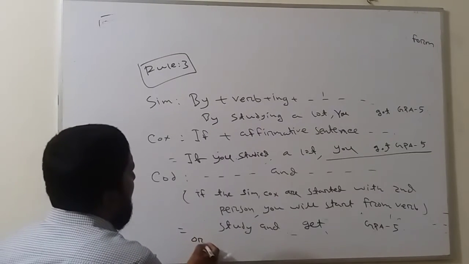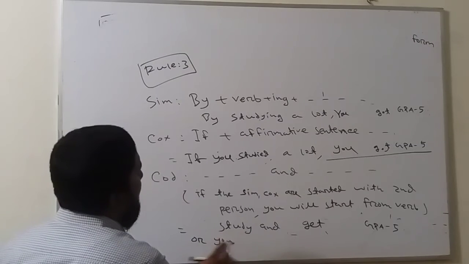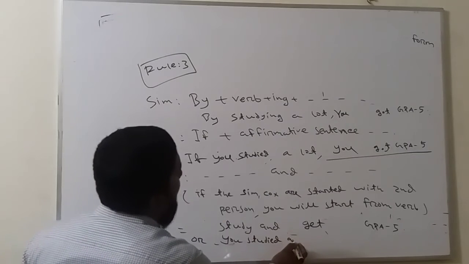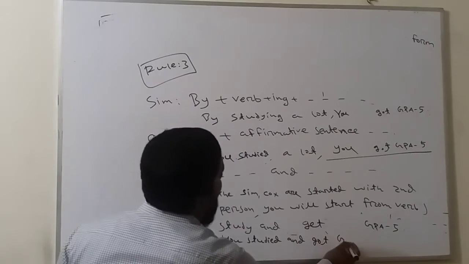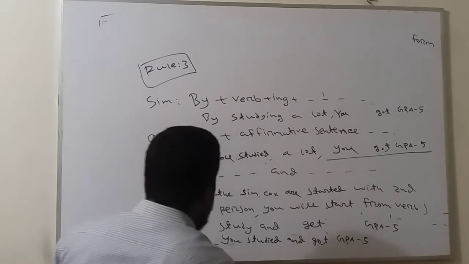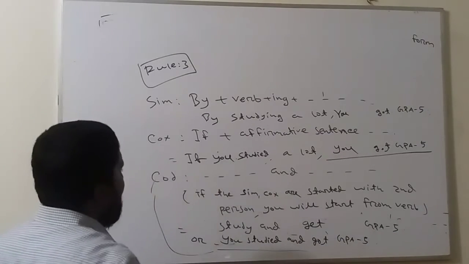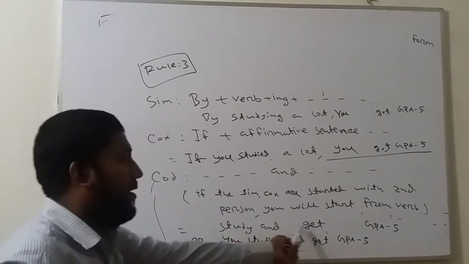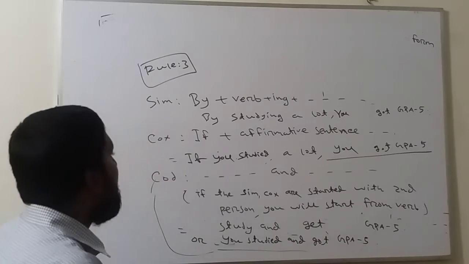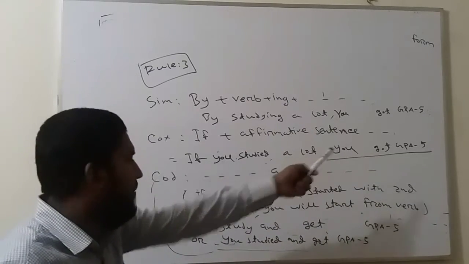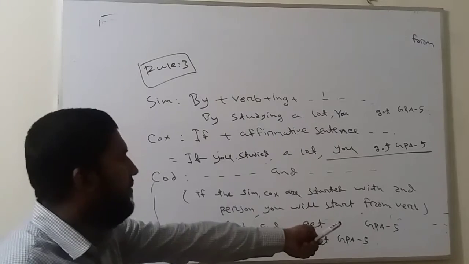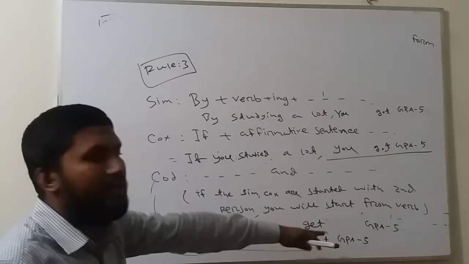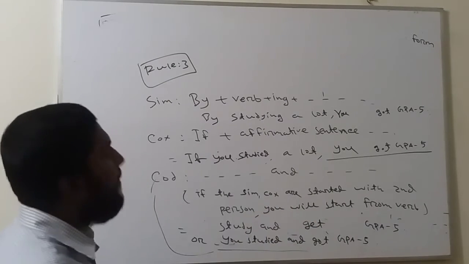Or you can say you studied and got GPA 5. This will be better for this sentence, but if the verb is in present tense, then you can use this type: study and get GPA 5. If you say, if you study a lot, you get GPA 5, then you can write study and get GPA 5. If this was in past, then you can write you studied and got GPA 5. These are the rules of 3.